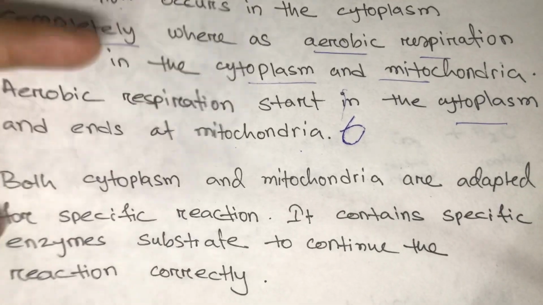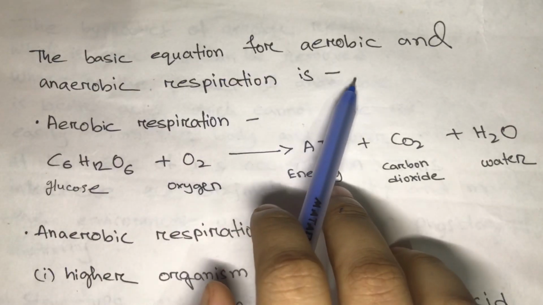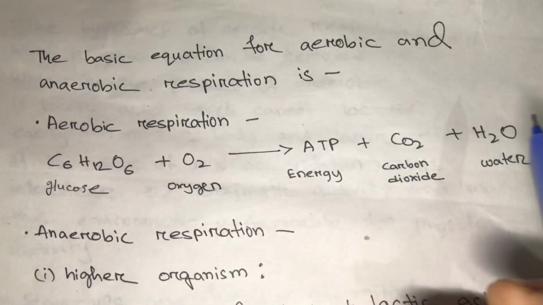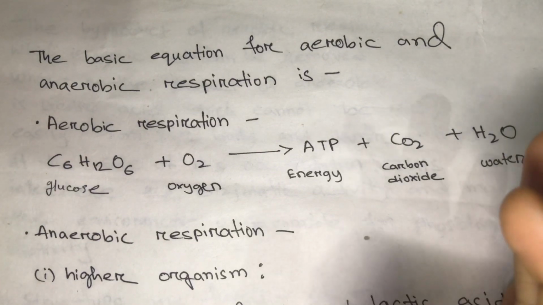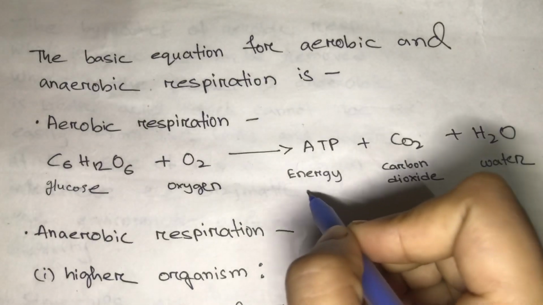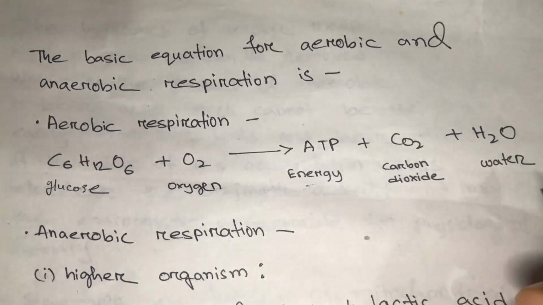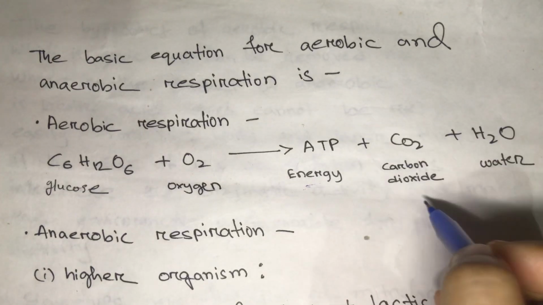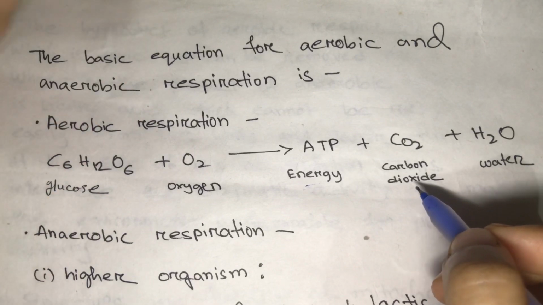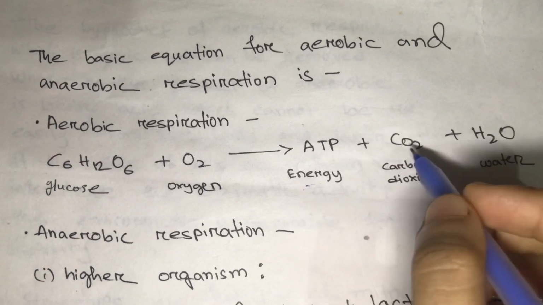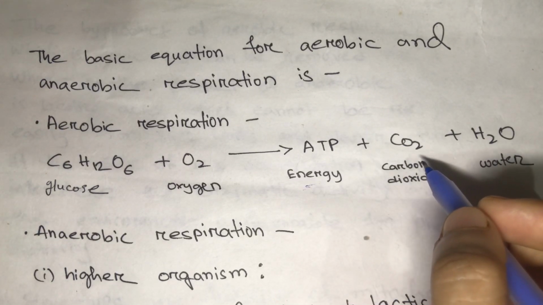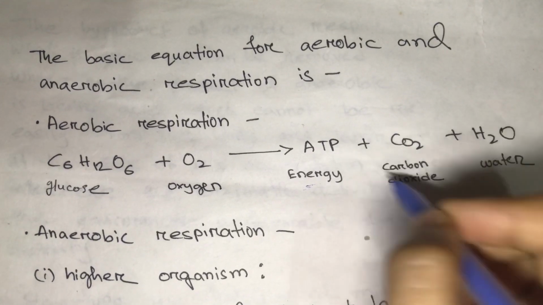Okay, so the basic equation for aerobic and anaerobic respiration. Aerobic respiration is the most common, and all the animals and plants prefer this respiration because it produces a high amount of ATP. As a by-product it produces carbon dioxide, which gets removed through respiration, right? In animals, it gets removed while we breathe in and breathe out. We release carbon dioxide through our breath, so it's not harmful for our body.